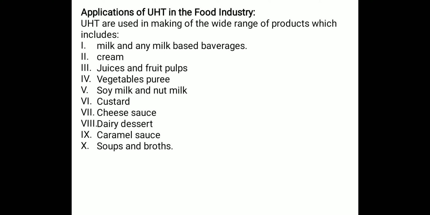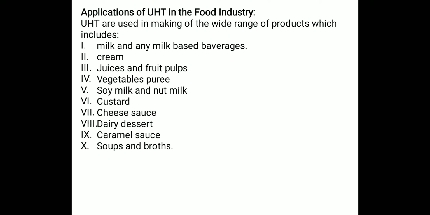UHT is used in making a wide range of products, and it is used for making a huge amount of food products. It is very much used in sterilizing milk and making milk decontaminated, in simple words.